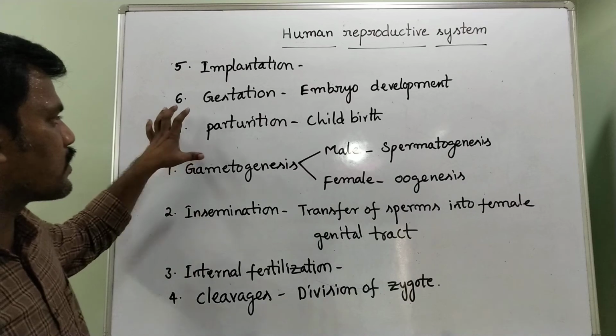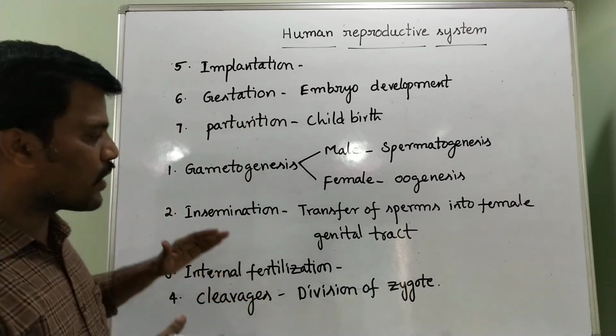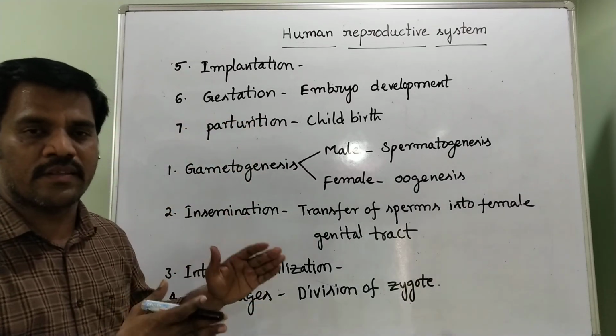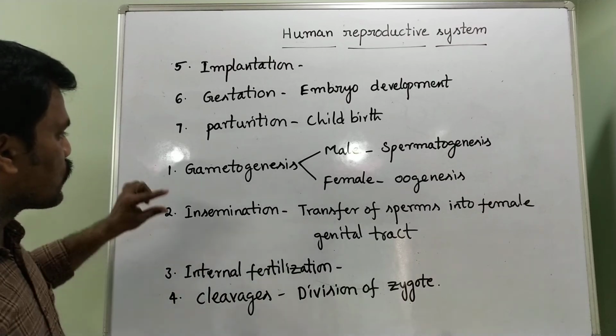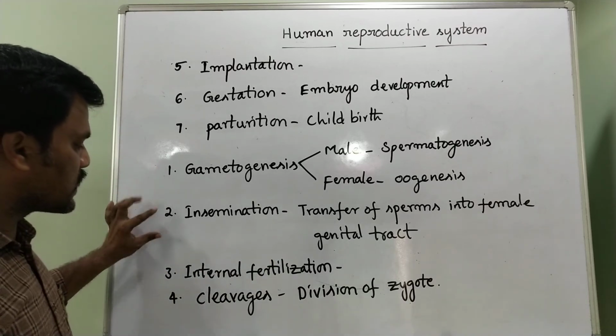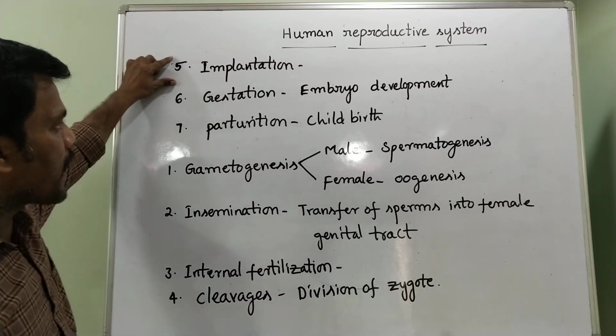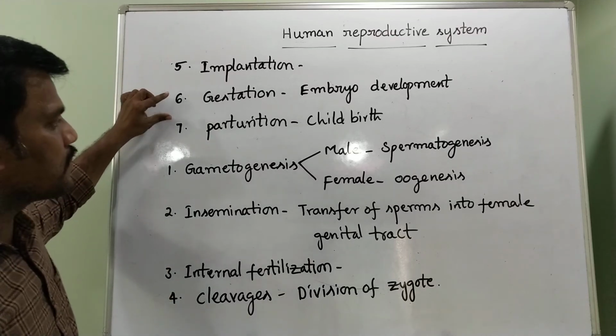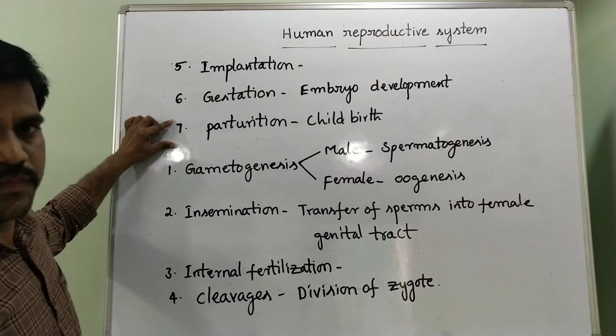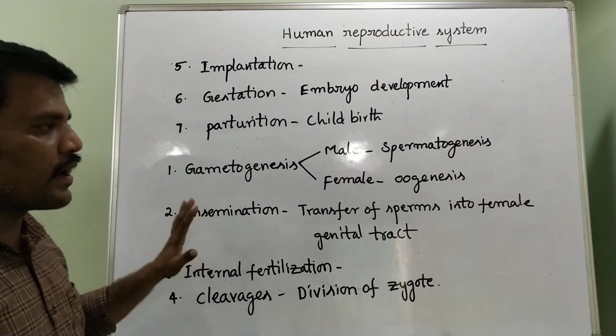That process is called parturition. These are the stages or events present in the reproductive system: gametogenesis, insemination, internal fertilization, cleavages, implantation, gestation and parturition.